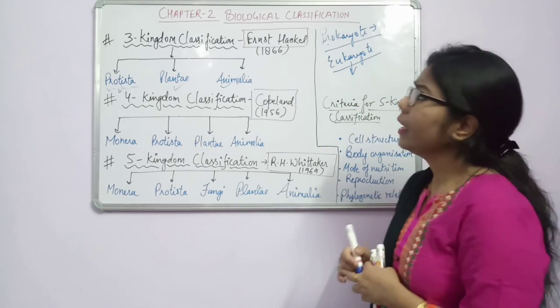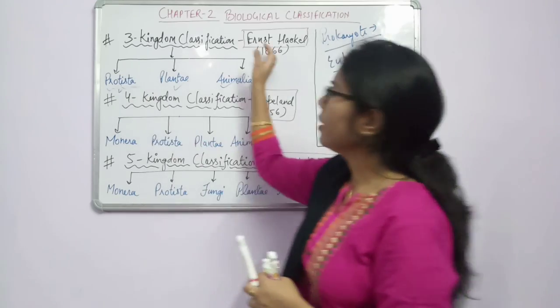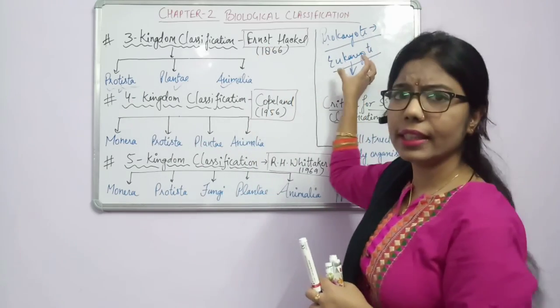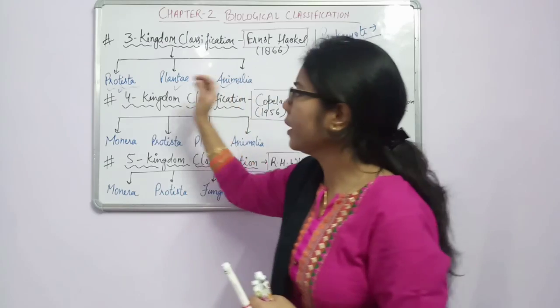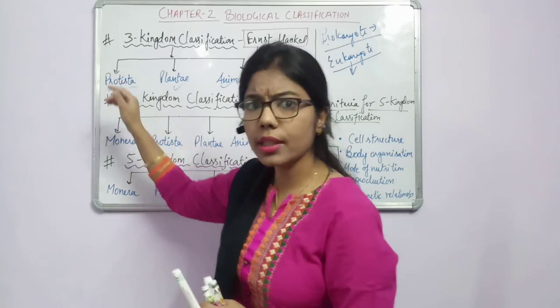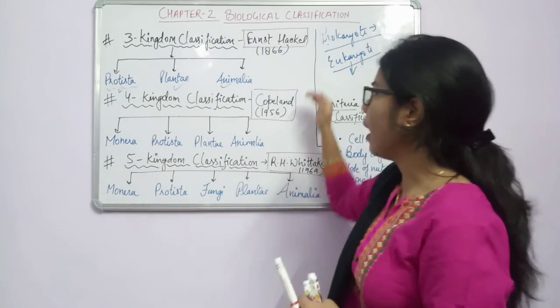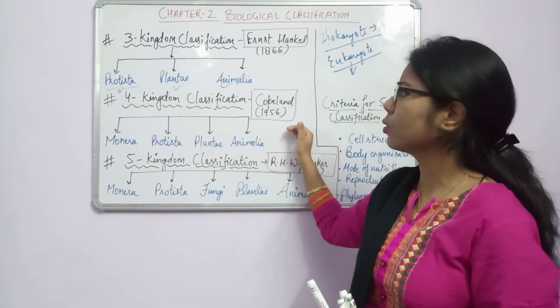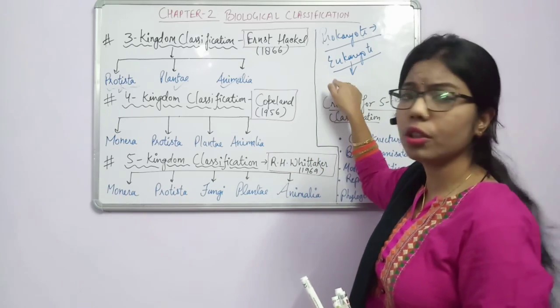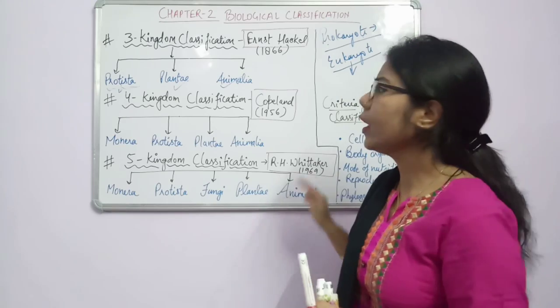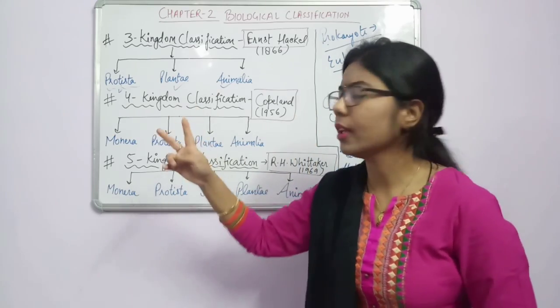Now what happened in the three kingdom classification? Ernest Haeckel kept both the bacteria as well as Euglena in the same kingdom, that is Protista. So this is not fine. After the electron microscope, we concluded that they should be in different kingdoms. So there is a need for another kingdom. What is that?